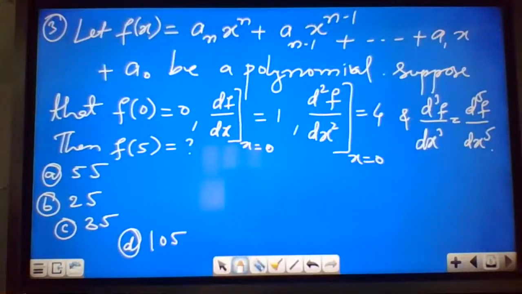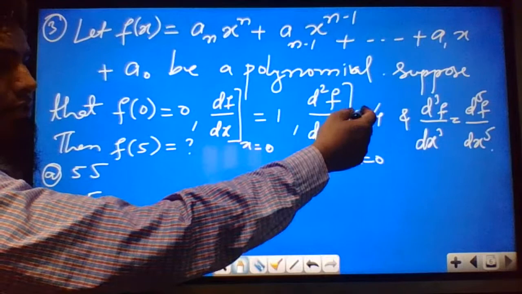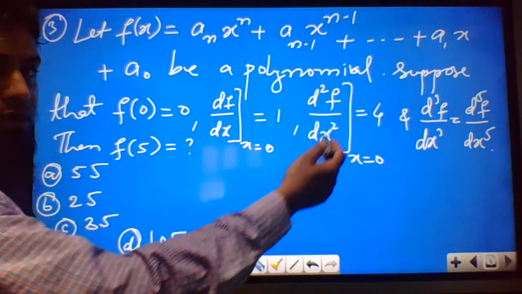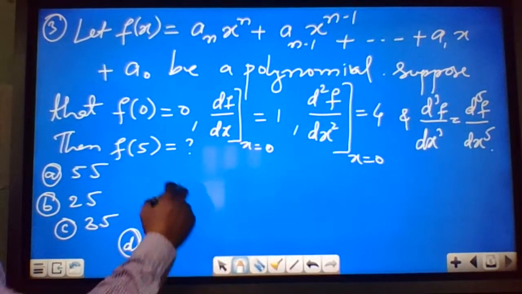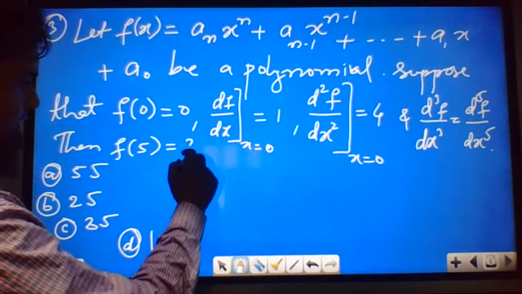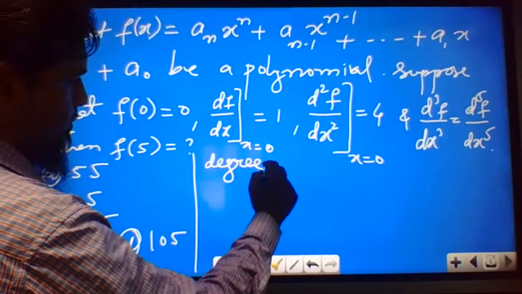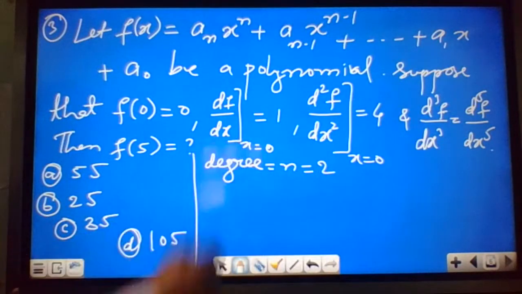From that condition we understood that the maximum power of x will be 2, since the third order differentiation can equal the fifth order differentiation only if the highest power of x is 2. So the degree of the polynomial will be 2.